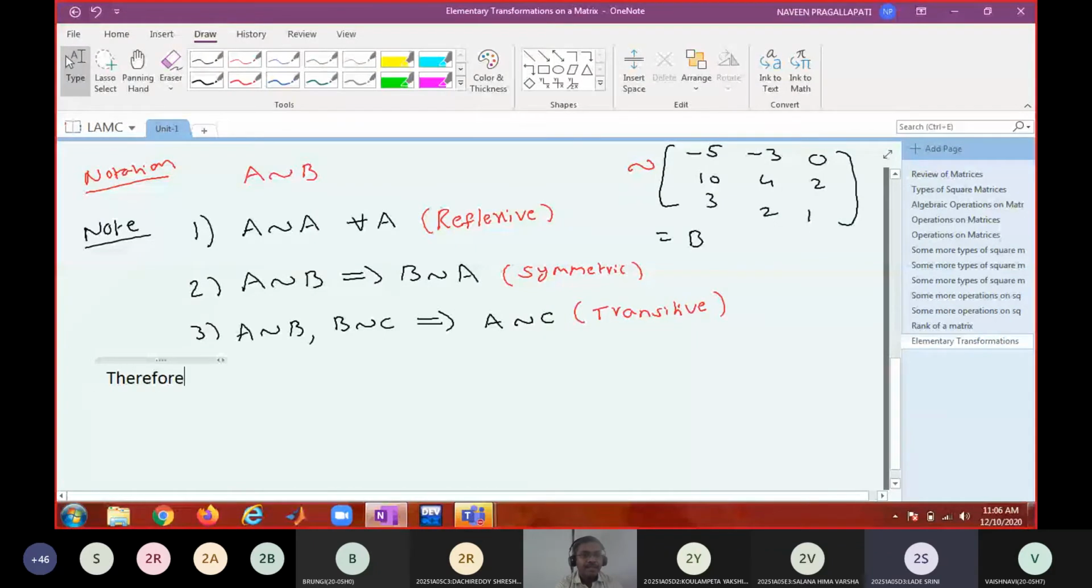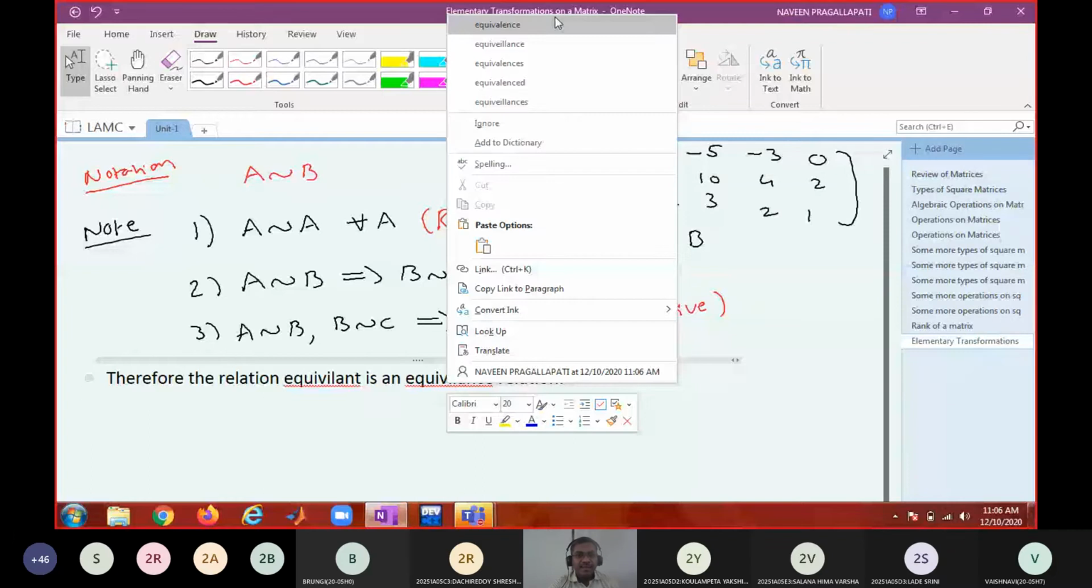Therefore, the relation of equivalence is an equivalence relation. Reflexive, symmetric, and transitive. So in this case, it is satisfying all the conditions. Therefore, the relation named equivalent is an equivalence relation. Okay. Now there is a theorem.